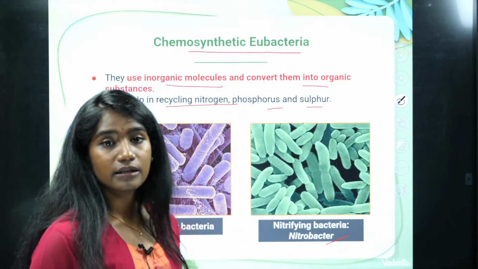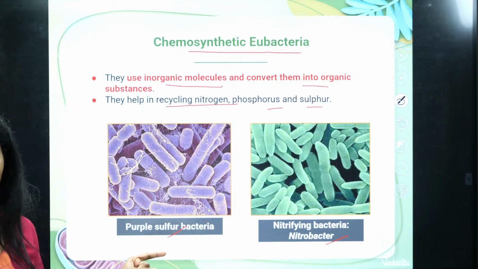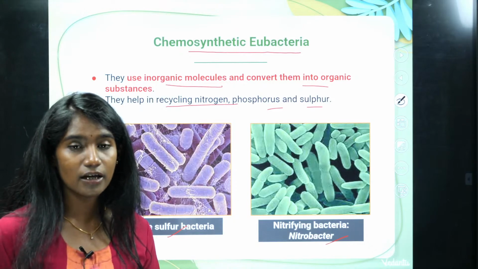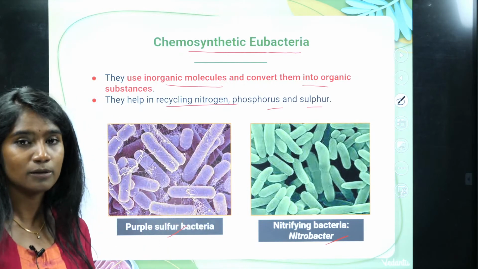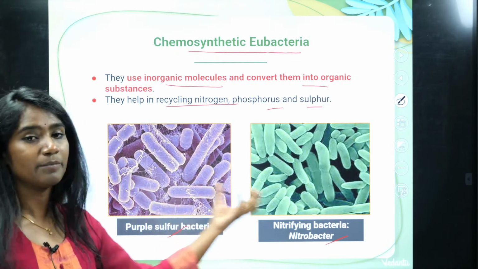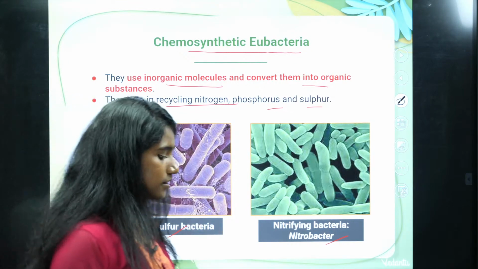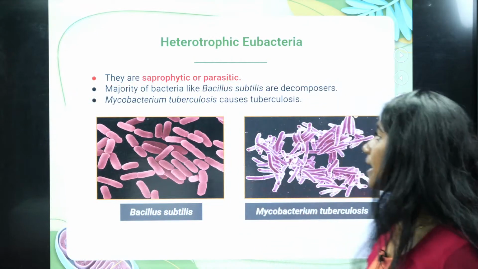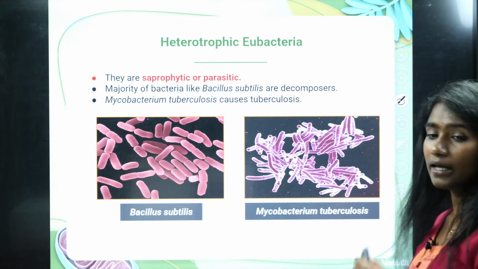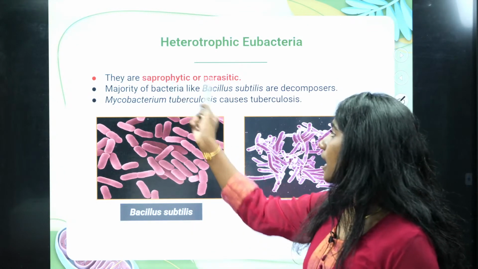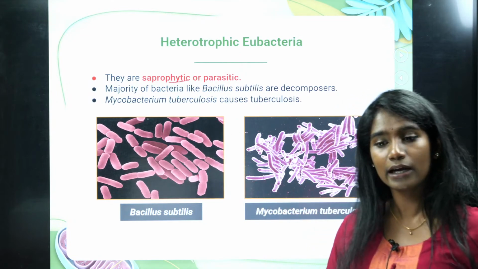You get to see this nitrobacteria where? In the leguminous plants, in the root nodules of the leguminous plant, right? They are symbiotically associated with it, right? Okay. And then comes heterotrophic eubacteria. These heterotrophic eubacteria can be saprophytic or parasitic.